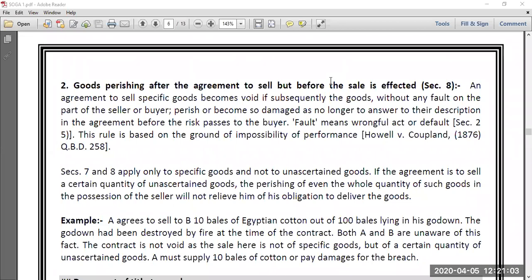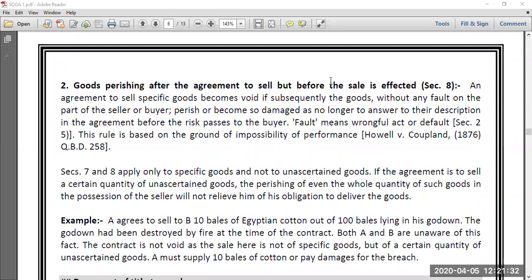If the goods are unascertained, then let me simply tell you: X is a wheat merchant, a wheat trader, and on 1st April he put a proposal to Y to sell wheat instead of a car. X put a proposal to Y on 1st April that Y, would you like to purchase 1,000 bales of wheat from my godown for rupees 10 lakhs? Why again ask another question? How many bales of wheat are there in your godown?